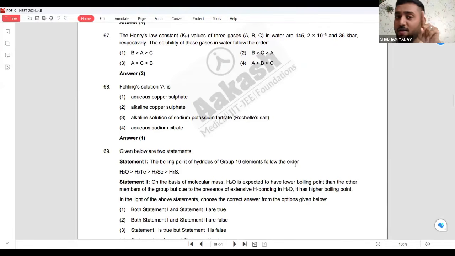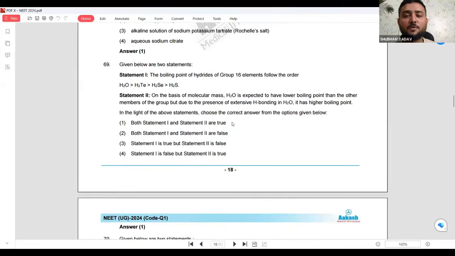This is how the questions are asked, and this is how you will be trapped in the exam. उसने ब्रैकेट में A लिखा हुआ है वैसे, but अगर तुम्हारे दिमाग से निकल गया A, so you will tick the answer 3, which is Russell salt. But this aqueous solution of sodium potassium tartrate is Fehling's solution B. I hope you know. आप देख लेना गूगल पे, अभी तो मैं दिखाऊंगा नहीं.